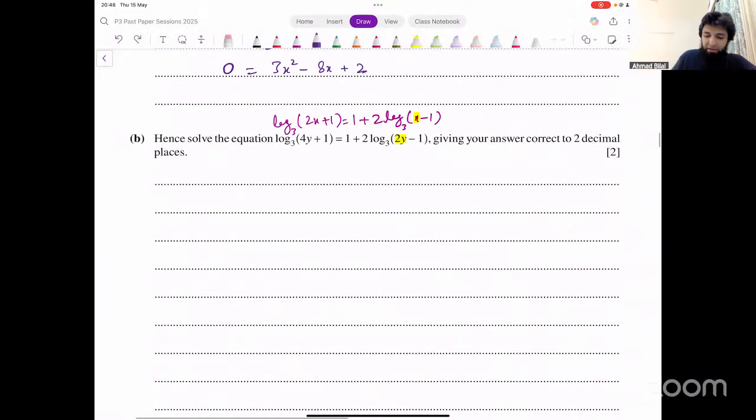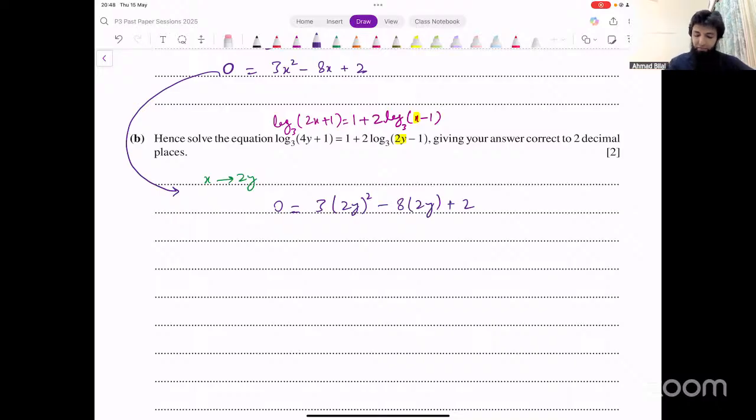So in that equation that we had here, all you have to do is, since you're solving this equation now, replace x with 2y, right? So you replace x with 2y. So that equation would become 3 into 2y whole squared minus 8 into 2y plus 2. And that's the equation that you now need to solve. Let's see what we get from this.